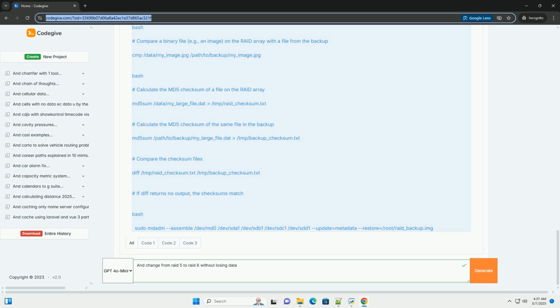Important notes on reshaping. Reshape speed: you can control the reshape speed using the /proc/sys/dev/raid/speed_limit_min and /proc/sys/dev/raid/speed_limit_max files. Lower values will make the reshape slower but reduce the impact on system performance. Higher values will speed up the reshape but may make the system less responsive. The defaults are usually a good starting point. To change these values temporarily.